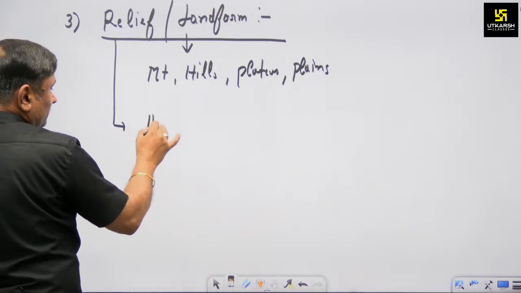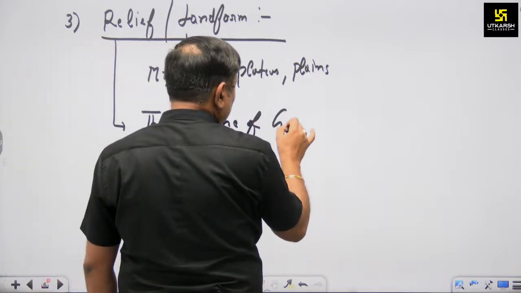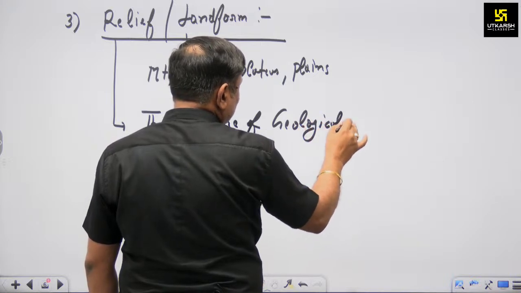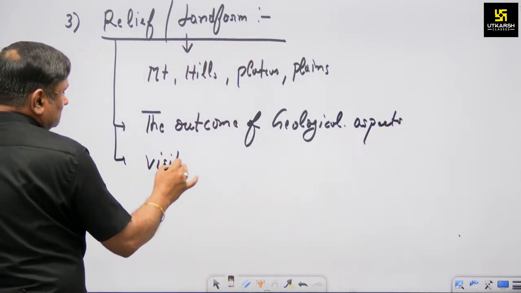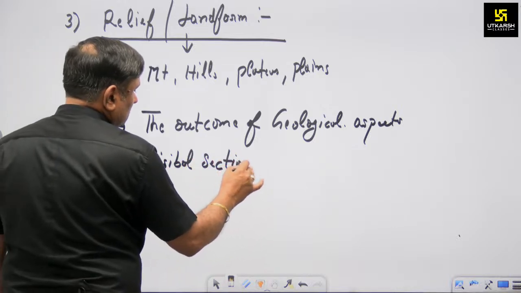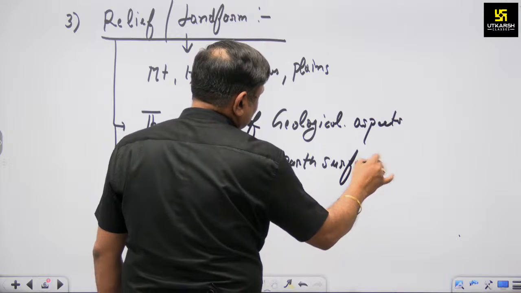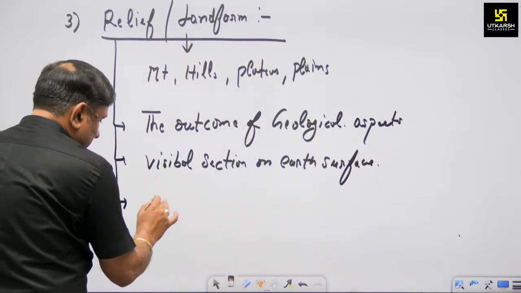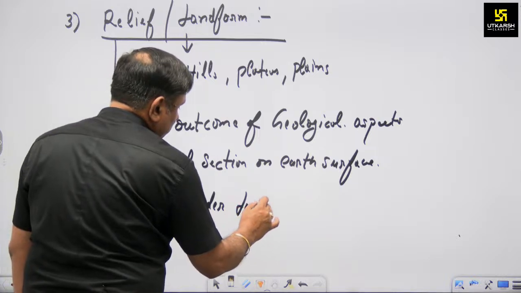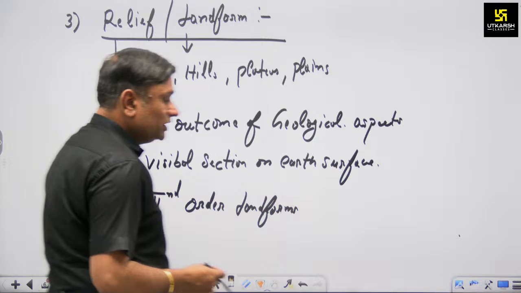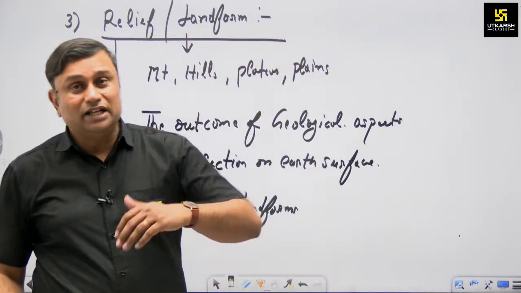It is the outcome of geological aspect, meaning the visible section on the earth's surface. They are also called second order landforms, meaning they evolved on the earth's surface after the formation of continents and oceans. Okay, तो उनके बाद इनका फॉर्मेशन हुआ है.